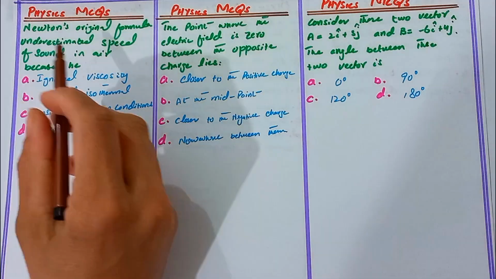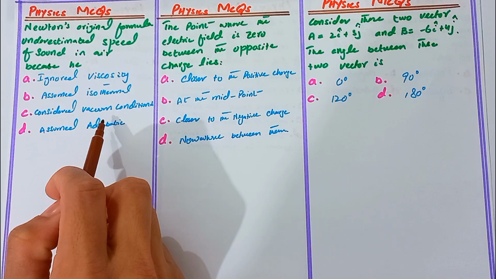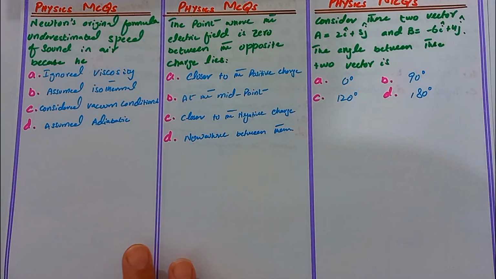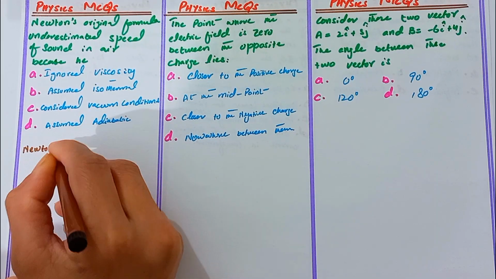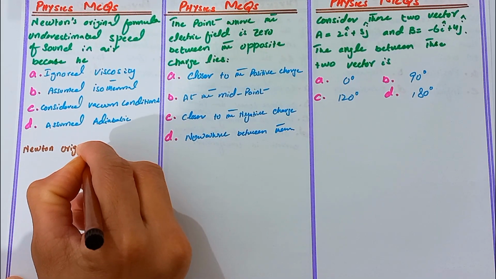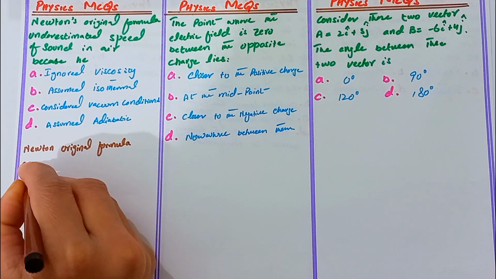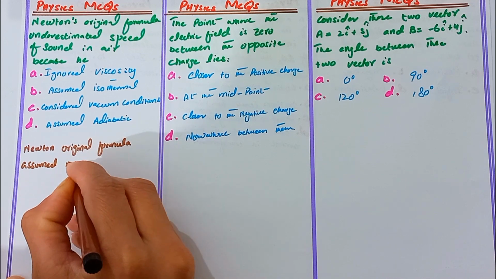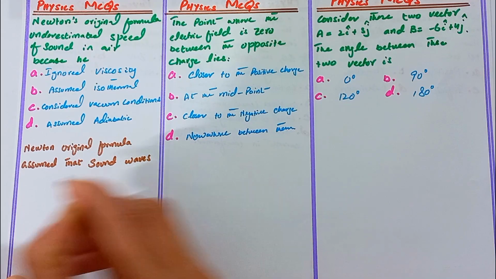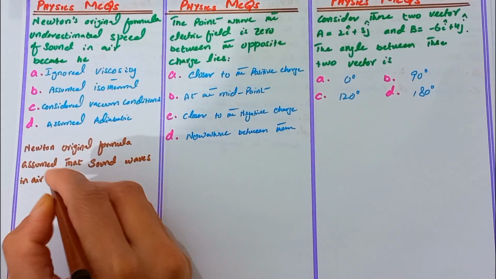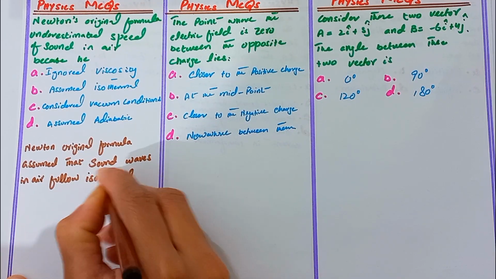First numerical we discussed: Newton's original formula underestimates the speed of sound in air because he ignored viscosity, assumed isothermal, considered vacuum condition, or assumed adiabatic. So here we know that Newton's original formula assumed that sound waves in air follow an isothermal process,